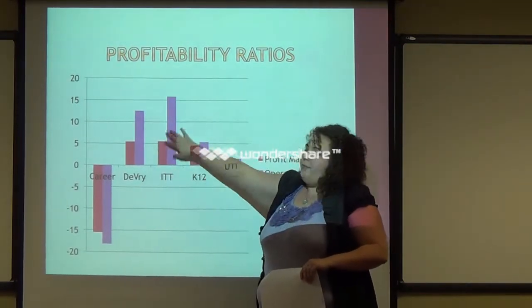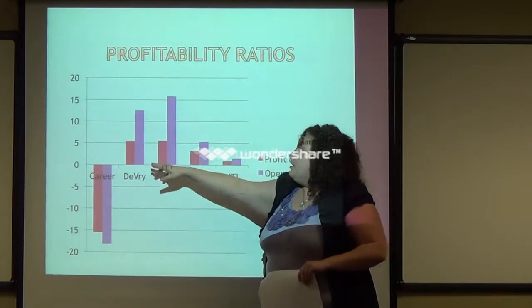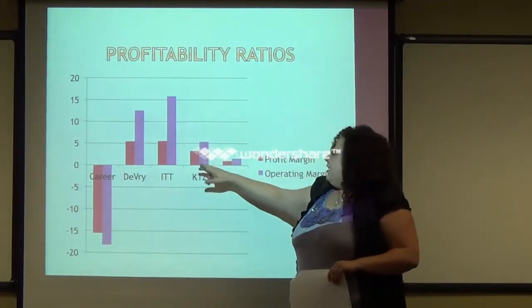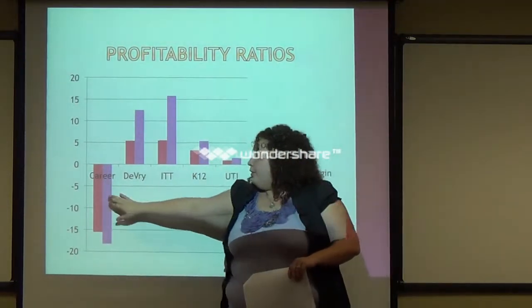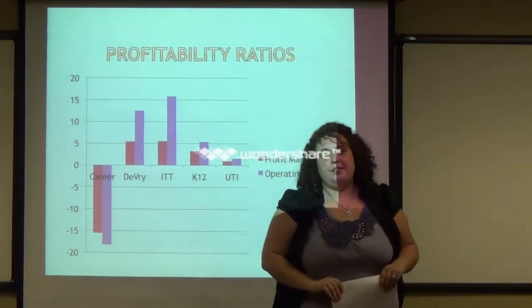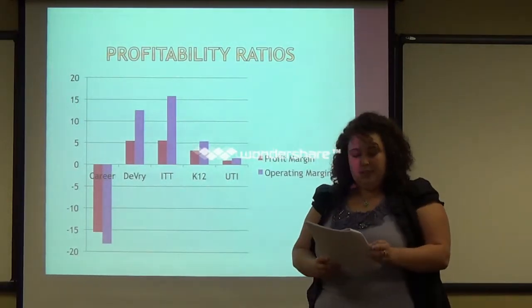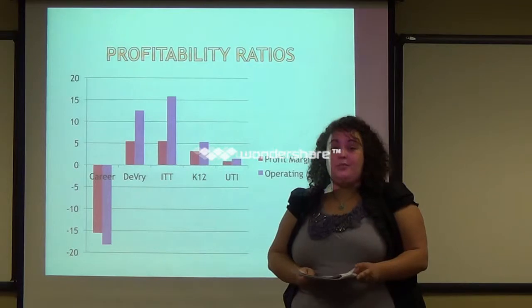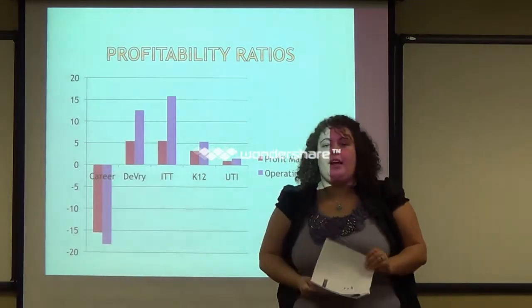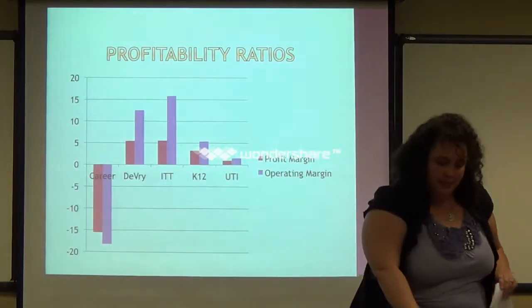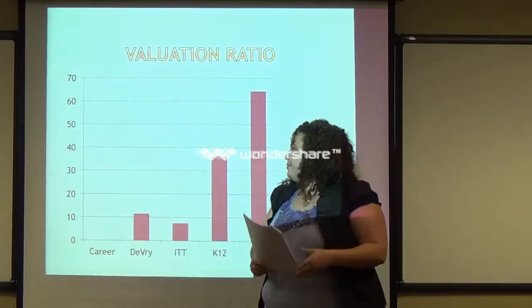So ITT was first in both sections, DeVry is second in both sections, K-12 is third, UTI is fourth, Career is fifth. And that is pretty interesting because in the soft drink manufacturing industry, that wasn't happening that way. Valuation ratio.